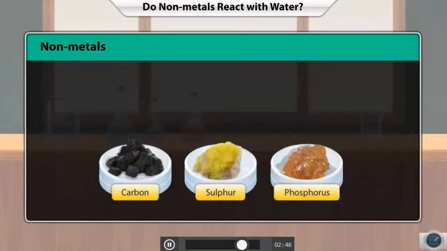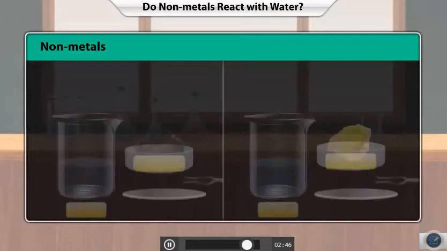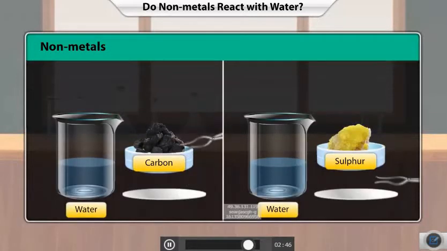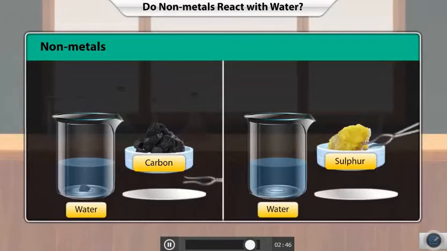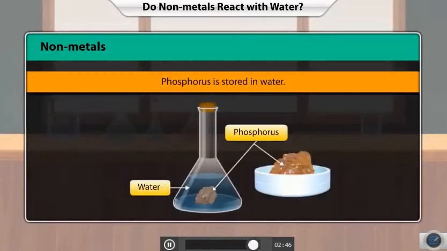What about non-metals? Do they also react with water? Non-metals usually do not react with water. When you drop a piece of carbon or sulfur in water, no reaction occurs. In fact, phosphorus, which is highly reactive, is stored in water to prevent its vigorous reaction with atmospheric oxygen.